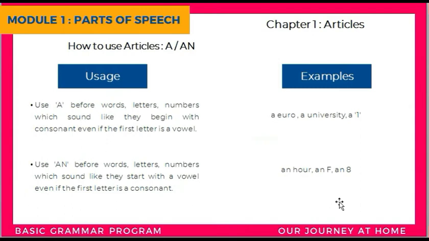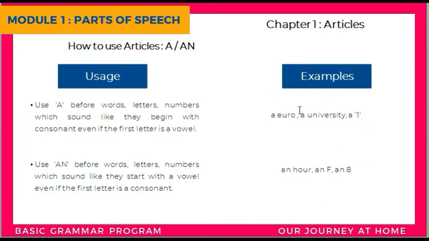The next usage is use a before words, letters, numbers which sound like they begin with a consonant even if the first letter is a vowel. A euro, a university, a one.